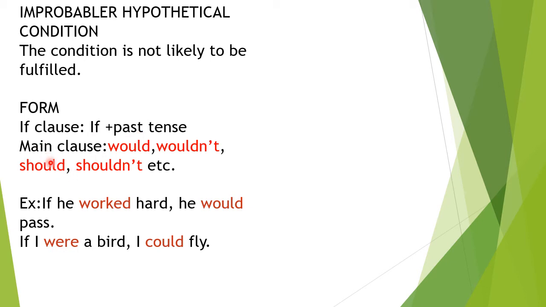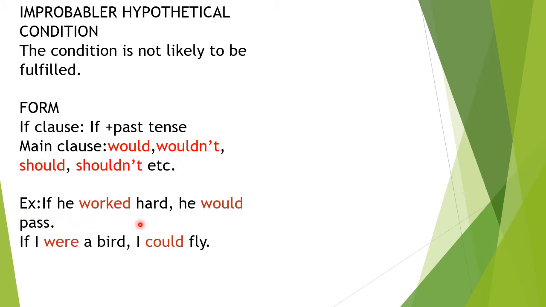Now what auxiliaries are there in the main clause? Would, wouldn't, should, shouldn't, and many others, the same auxiliaries which you had in the open first conditional, but in the past tense. Clear? Yes. Now we have the examples.